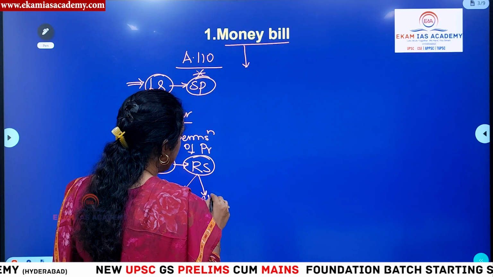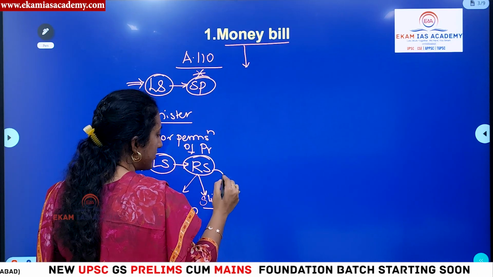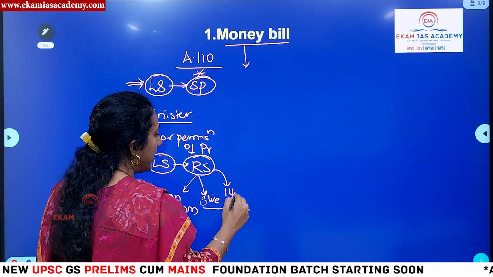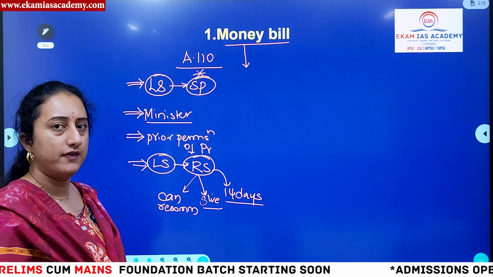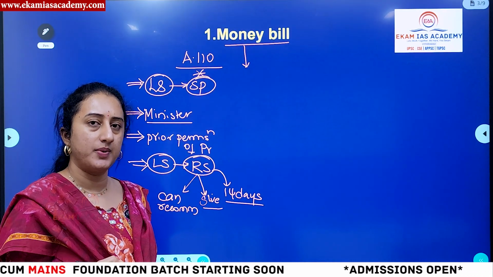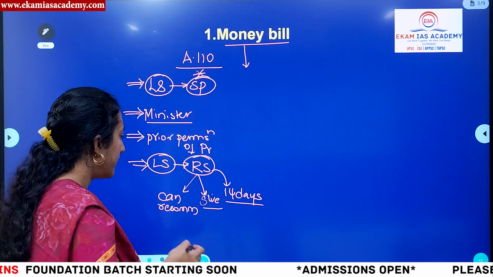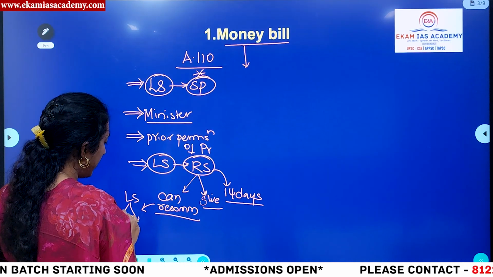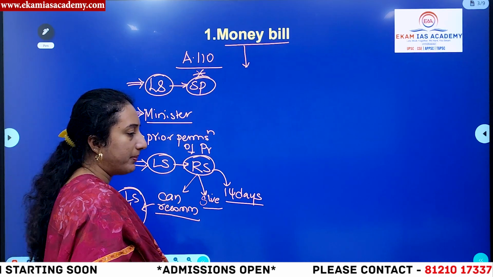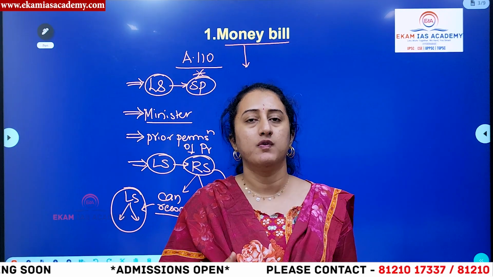Or, in case it is not agreeing, at max it can keep it for 14 days. If it crosses 14 days, then by default it will be considered passed by both houses. That means even if Rajya Sabha recommends something and Lok Sabha may or may not agree, it will be deemed to be passed by both houses at the end of the 14-day period.